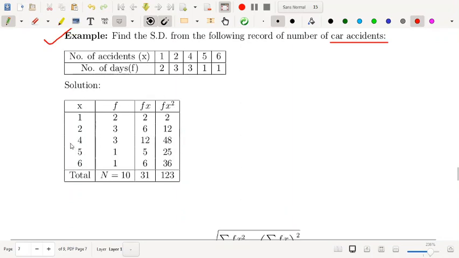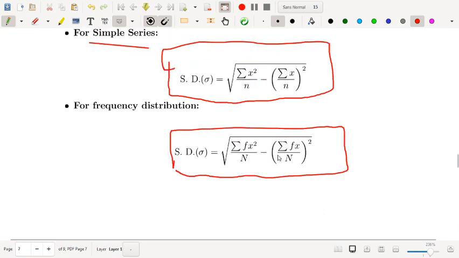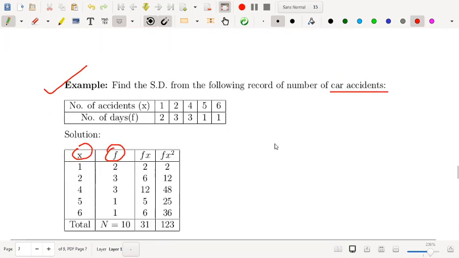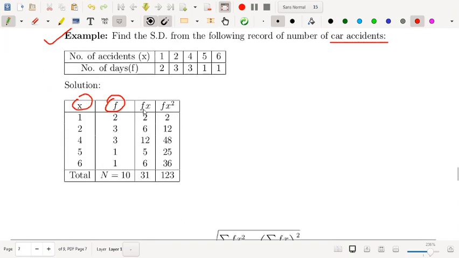This is your x values. The next column is f. Now look at the formula: fx square and fx are required in the table. So first calculate fx, and next you calculate fx square, which is fx into x.